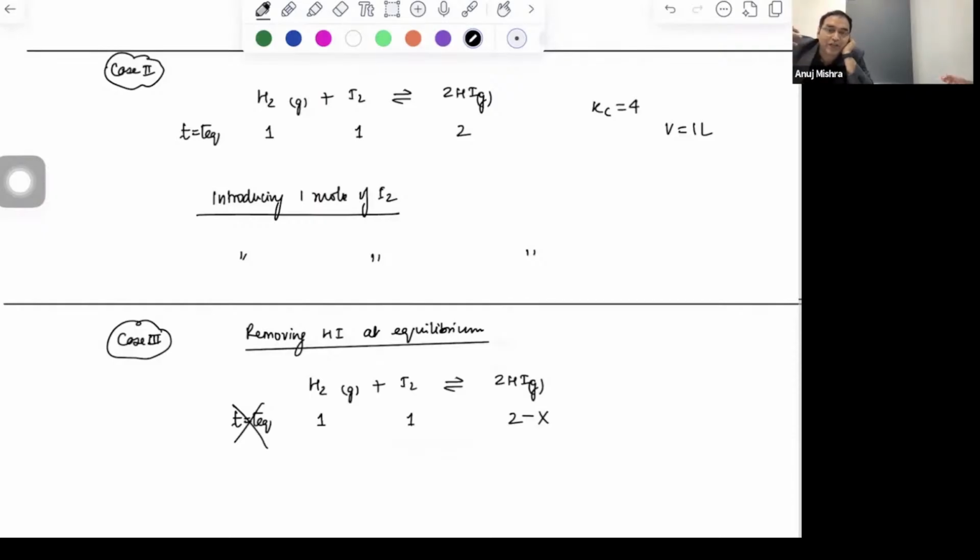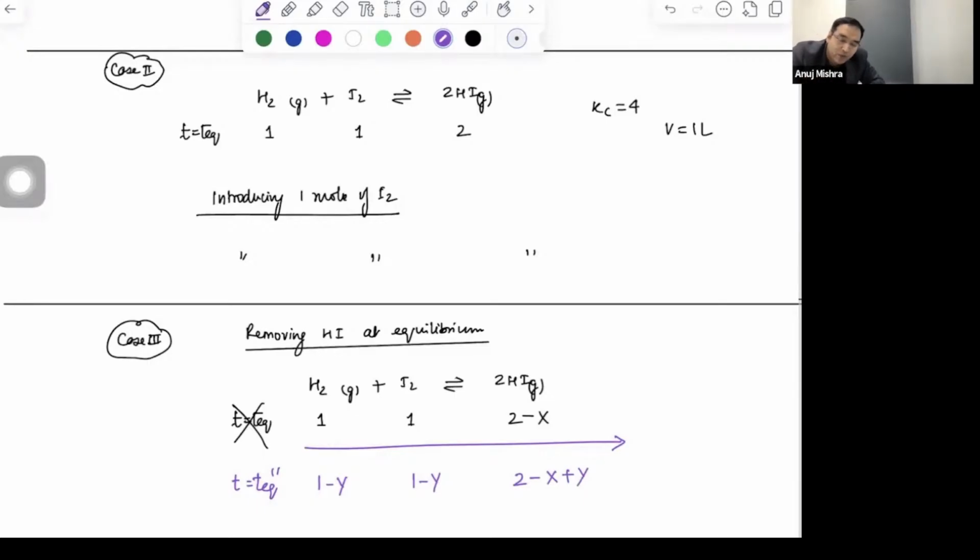You have removed HI. So will the reaction move backward or forward? Forward. The reaction does the opposite of what you do. You decreased HI, so the reaction will increase HI by moving forward. So the new equilibrium will be set up, let's say double prime. In this process, 1 minus y, 1 minus y, 2 minus x plus y.